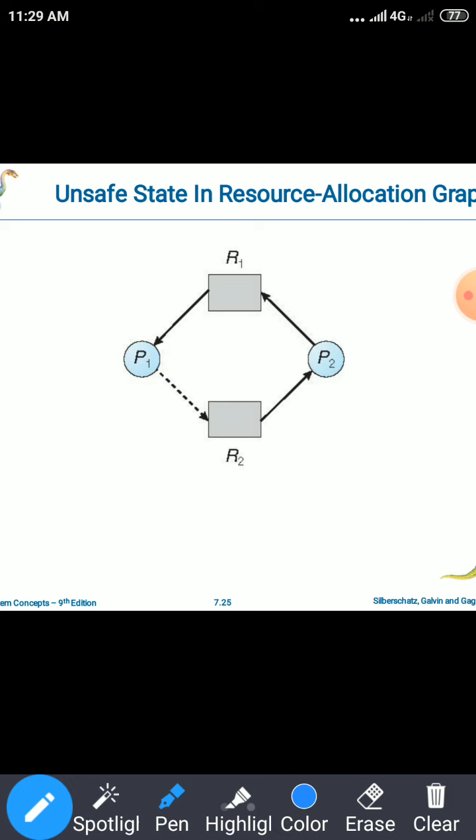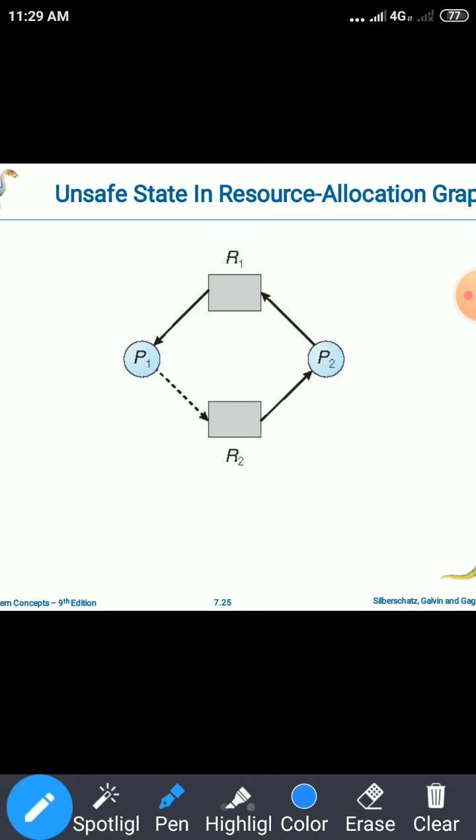If the system is in the unsafe state, then there is a chance that the deadlock will occur, and that we have to avoid. If we avoid that situation, then we are easily avoiding the deadlock condition. So this is about using the resource allocation graph to check whether the system is in the safe state or unsafe state, and whether the unsafe state leads to the deadlock situation or not.